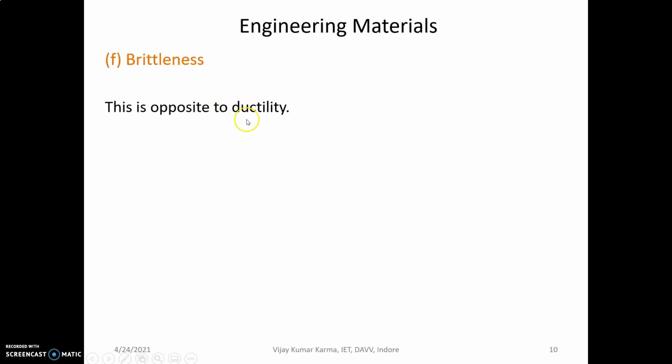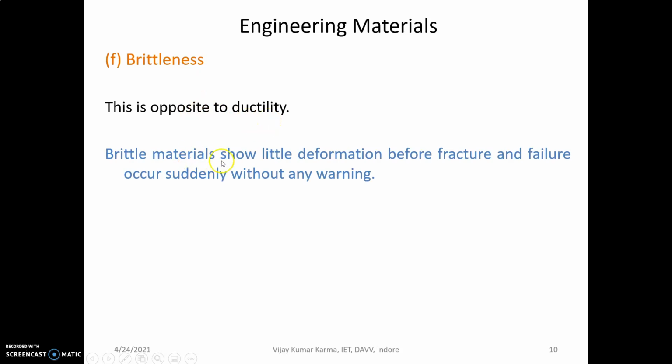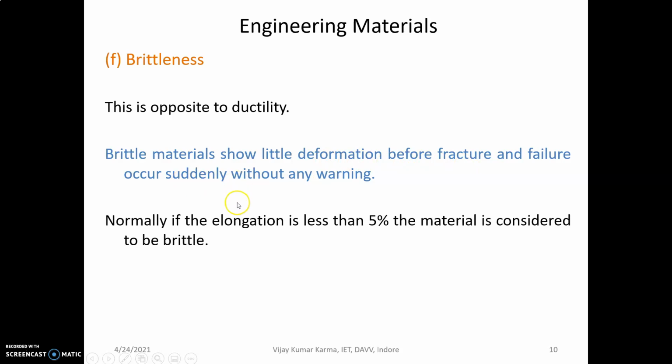Brittleness. This is opposite to ductility. Brittle materials show little deformation before fracture, and failure occurs suddenly without any warning. Normally if the elongation is less than 5%, the material is considered to be brittle. For example, cast iron, glass or ceramics are typical brittle materials.